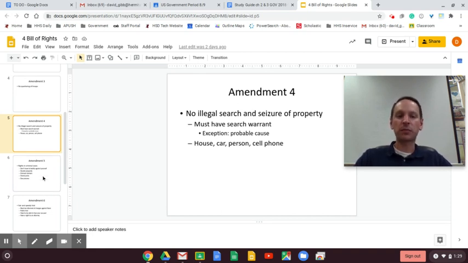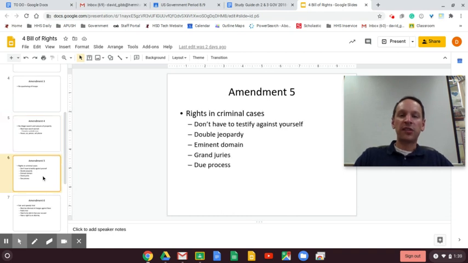Fifth Amendment, rights in criminal cases. You do not have to testify against yourself in court. You can plead the fifth. They must find evidence to convict you. Double jeopardy. You cannot be tried for the exact same crime twice. Eminent domain. The government can take your property by paying you fair market value if there's a public good that can come from this. The interstate highway system is an example of eminent domain. Grand juries, we'll talk about another time.